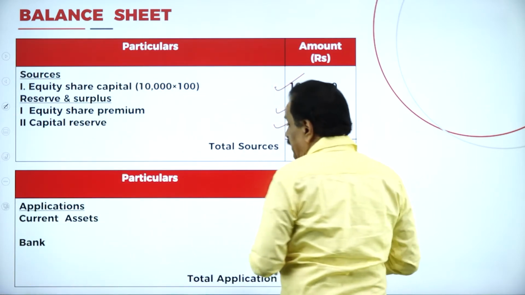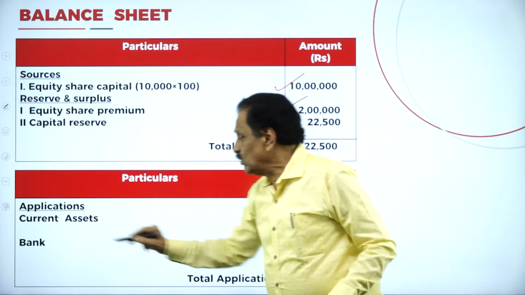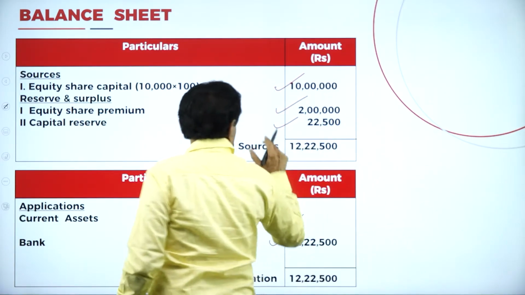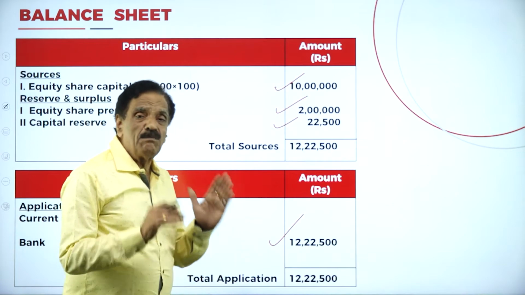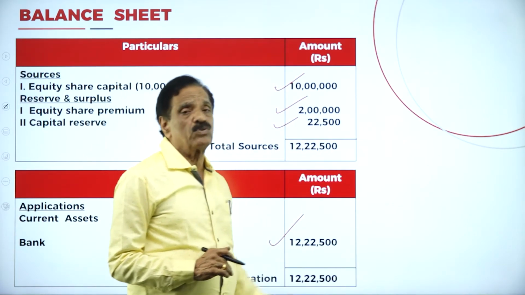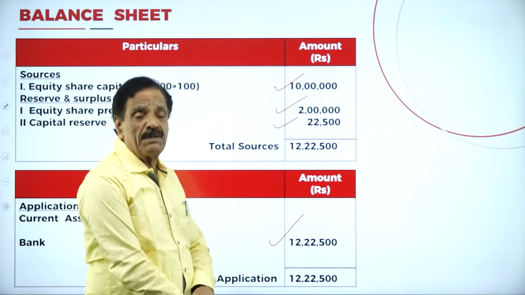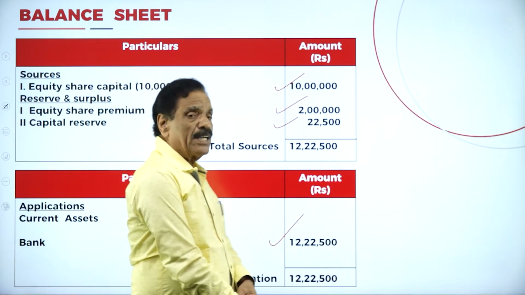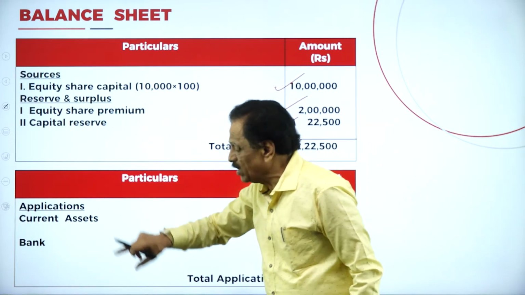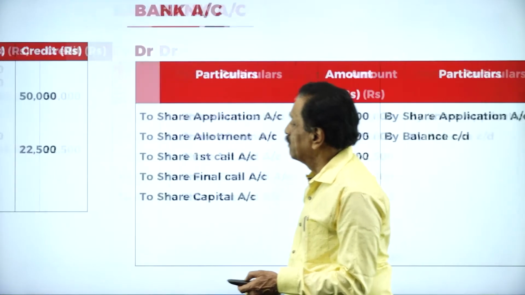That is the asset. In application, current asset. What's your cash at bank amount? 12,22,500. This should tally. If it does not tally, some wrong entry may have been passed. What's the total amount? 12,22,500. The same is available in the cash at bank. So this is the source, and this is the application. Here you go one by one.